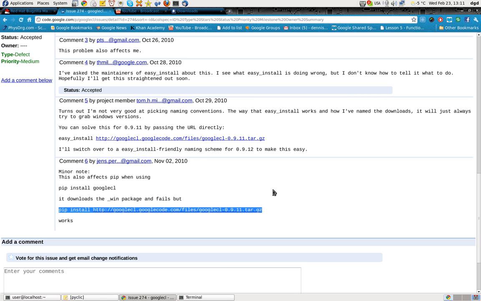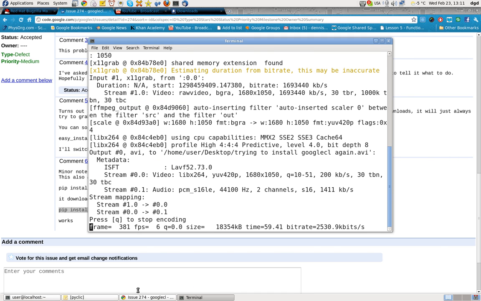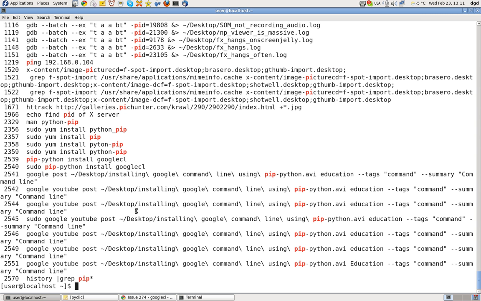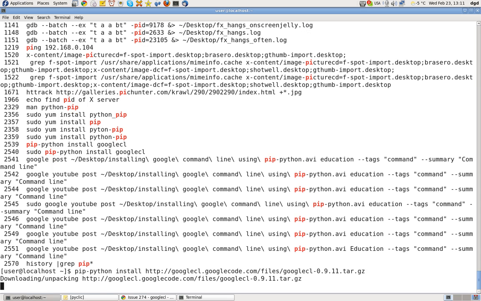Pays to read the forums. Good grief. Spent hours just chasing down these little problems. So let's go and try it again. Control Shift V. I'm going to put pip python because pip, just pure pip, won't work. Install, and away it goes.